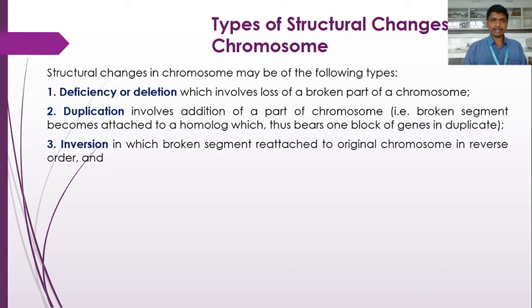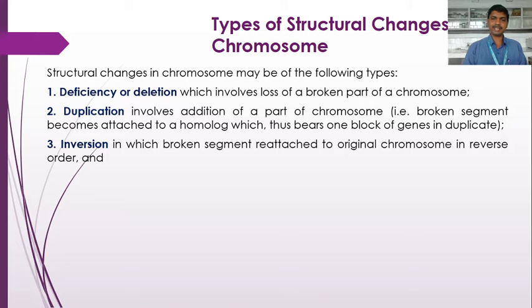Next is the inversion, in which the broken segment is reattached to the original chromosome in reverse order. Here there is a rearrangement of the genes. The broken segment is rotated by 180 degrees and reattached to the original chromosome, which leads to a change in the gene order. Here the gene order becomes reversed, because the broken segment has been rotated by 180 degrees.